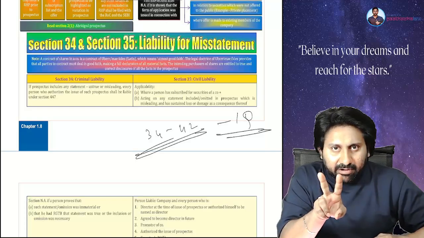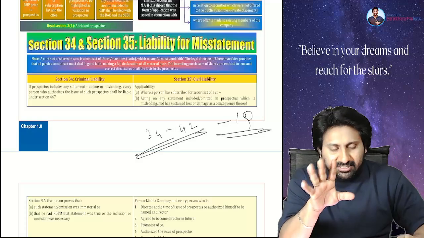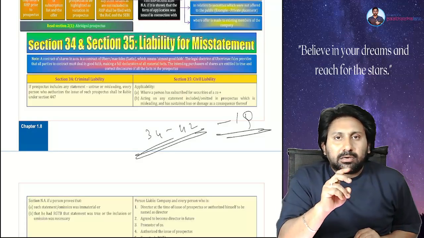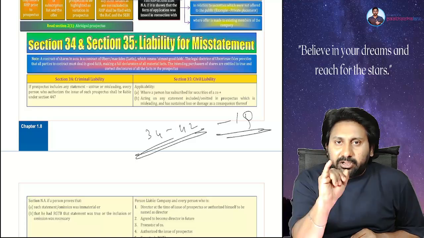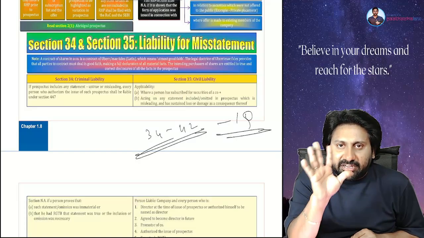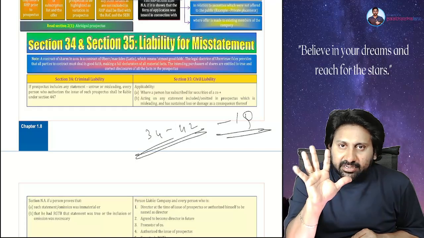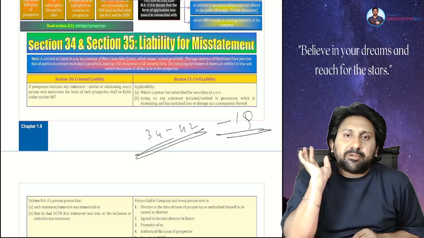2 minutes time I will give, because I will tell you the reason. Listen. Time given for this is sections 34 to 42. 34, 35, 36, 37, 38. This 5 section set, I am giving 30 minutes time.